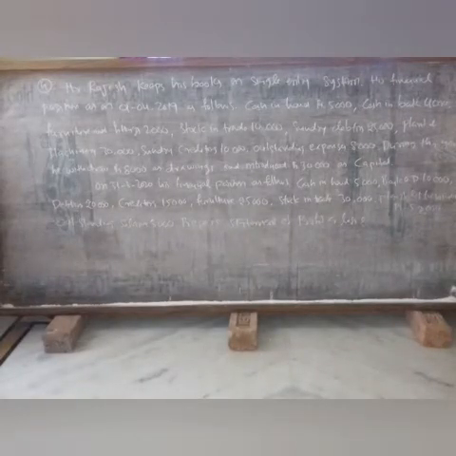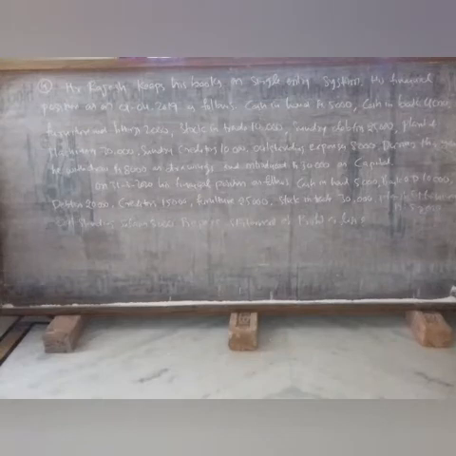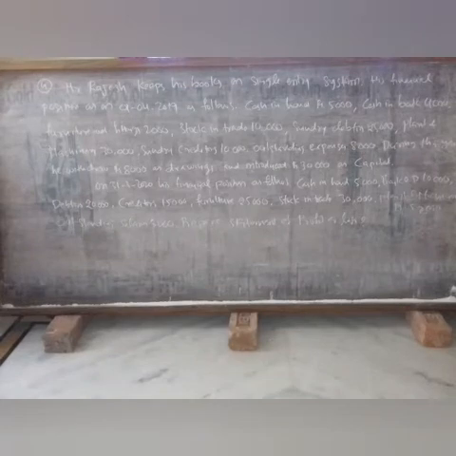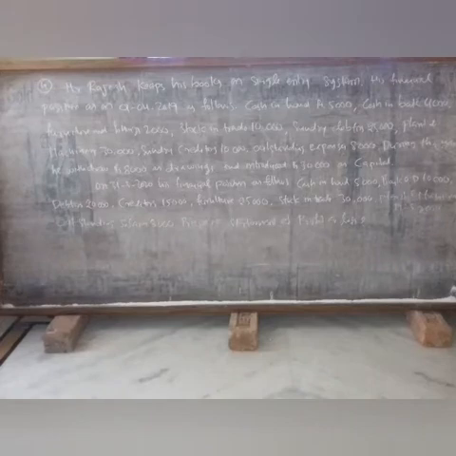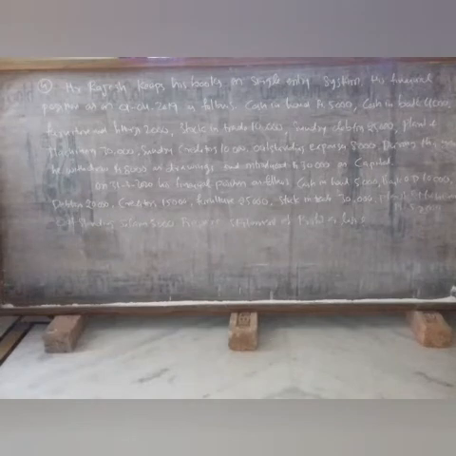So this is another problem in single entry system or accounts from incomplete records. The problem states that Mr. Rajesh keeps his books on single entry system. His financial position as on 1/4/2019 is as follows: cash in hand 5,000, cash in bank 4,000, furniture and fittings 2,000, stock in trade 10,000, sundry debtors 25,000, plant and machinery 30,000, sundry creditors 10,000, outstanding expenses 8,000.